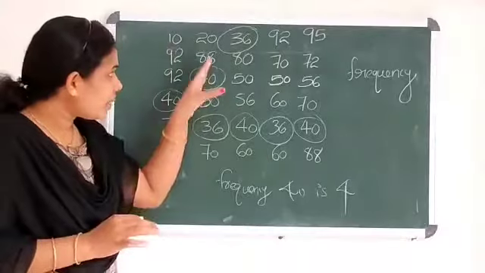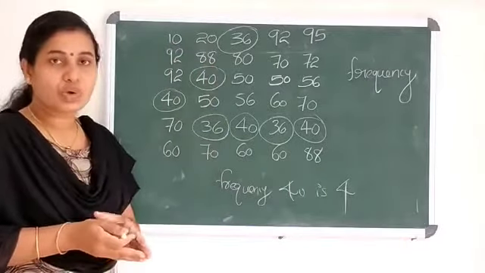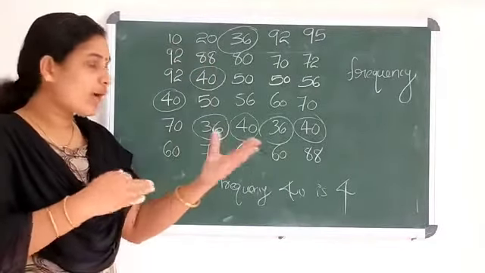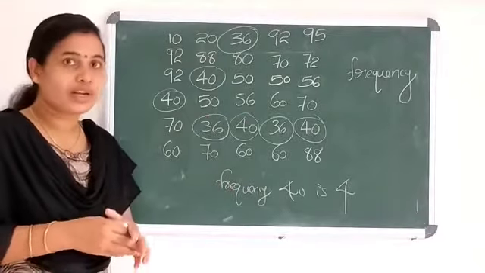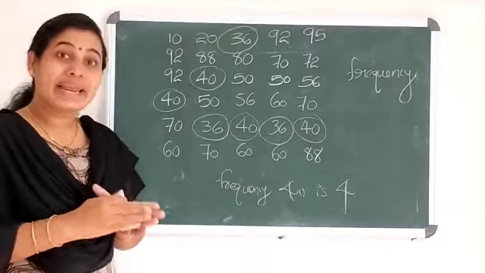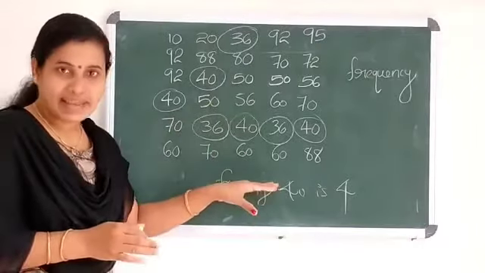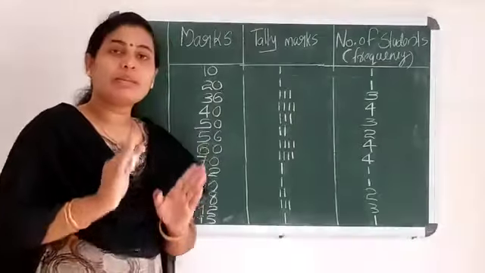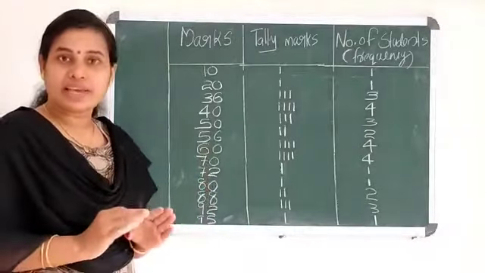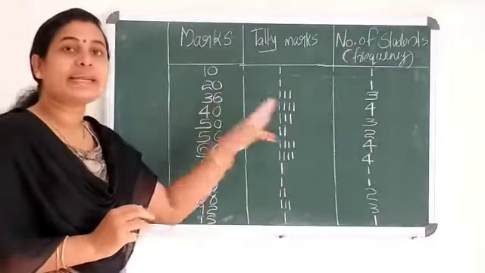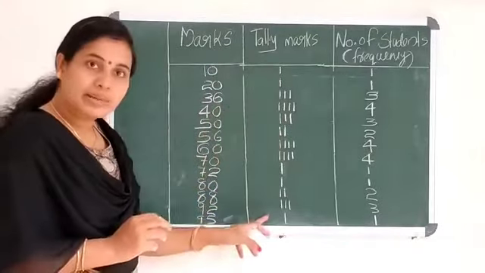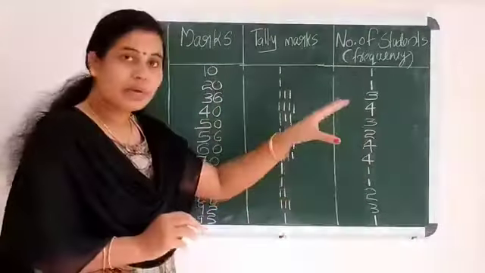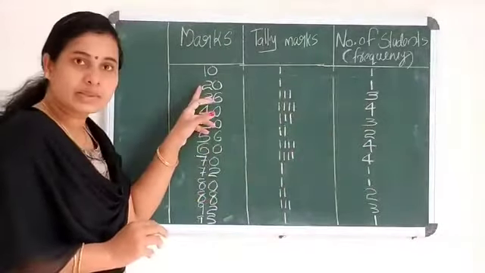Okay. Here the number of observations is large. So, it will take time to arrange these observations or this data in ascending or descending order. So, we are going to draw a table and represent this data. The marks of the 30 students we can also represent like this using a table. In the first column we write the marks, in the second column tally marks, and the third column the number of students who scored that corresponding mark.